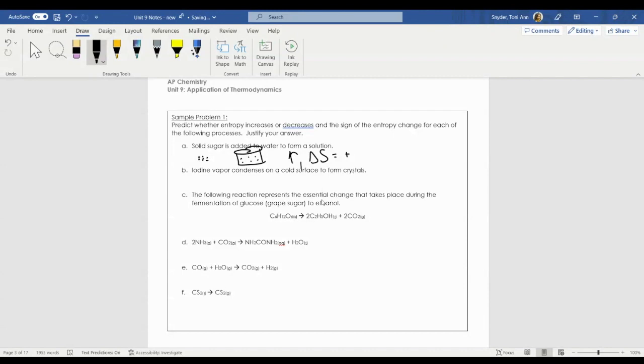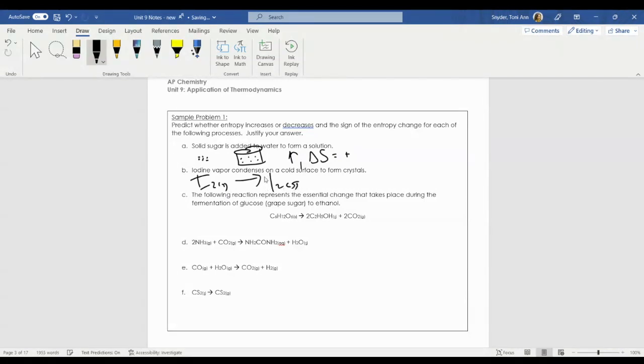Iodine vapor condenses on a cold surface to form crystals. So here I have iodine vapor, I2 gas, forming crystals. Actually, I'm not going to say condenses. I'm going to say gas to a solid is a deposition.